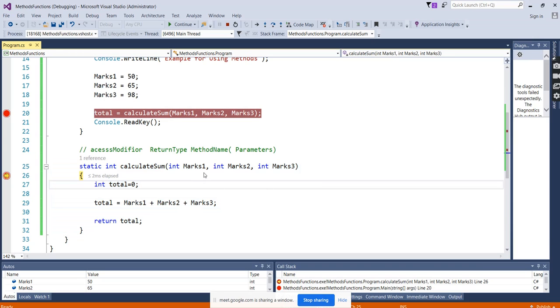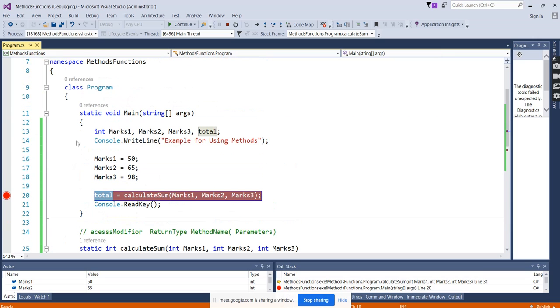So always use the debugger in your coding. It will be easy to see how things are flowing. 50, 65. So here I am using a local variable called total and the sum is done. And the return type, what is the return type? It is integer, so it is returning an integer value. So now this total will be assigned to the variable we are using in the main function.